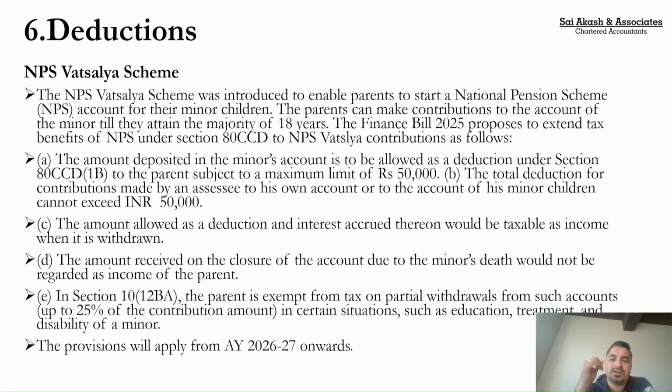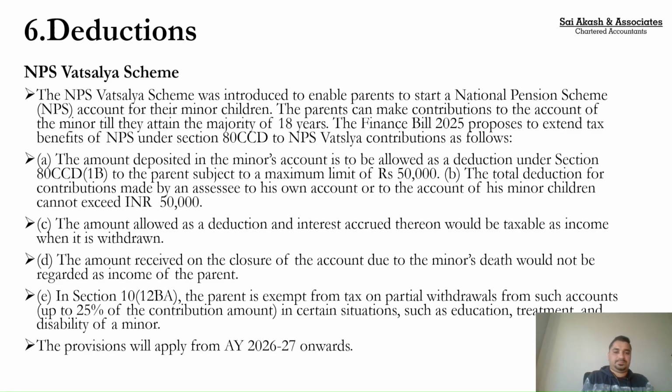However, if you remove this amount on account of that, it will not be taxable. It will be exempt. And for partial withdrawal, in certain cases, 25% would be exempt, and 75% would be taxable. So again, NPS is a scheme which you may think of to claim deduction under 80CCD(1B). Again, be mindful, friends, 80CCD(1B) is not available under the new tax regime. 80CCD(2) was the only thing that was available under the new tax regime. However, they are promoting this as an employee. As an employer, you can do that, right?